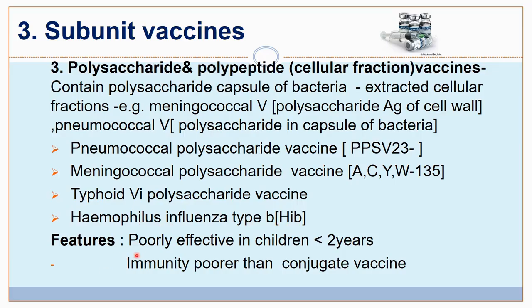The special features are these are poorly effective in children less than 2 years, so they cannot be used in the immunization schedule. So these are optional vaccines which are given later. And immunity with these polysaccharide vaccines is poorer than with the conjugate vaccine.